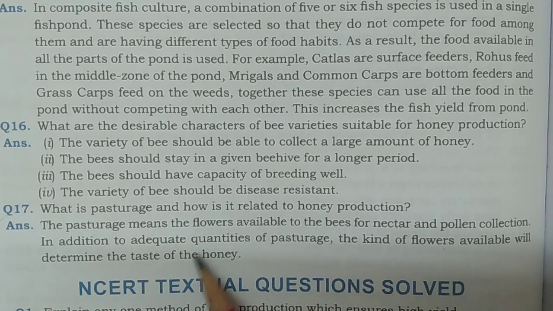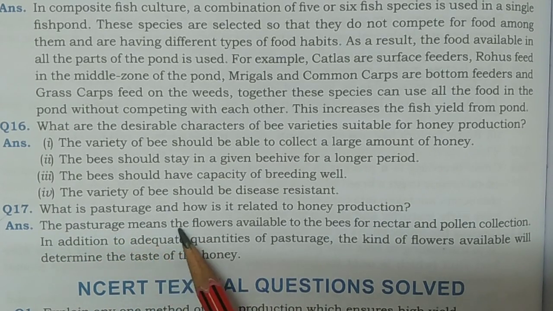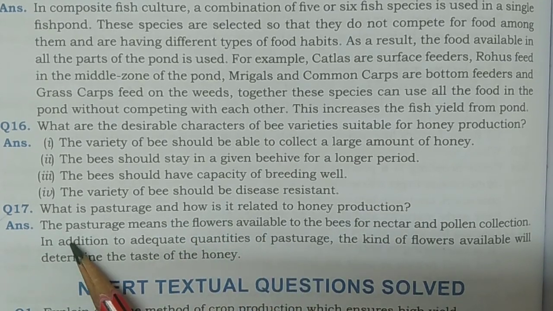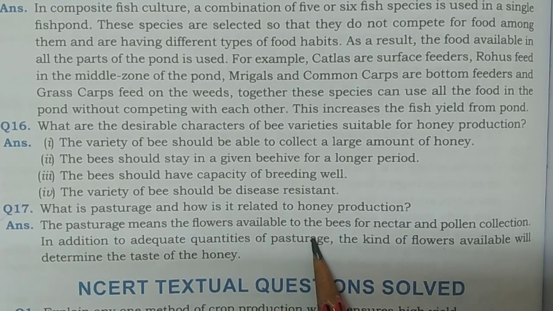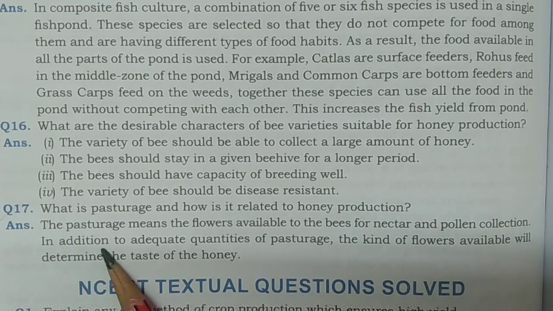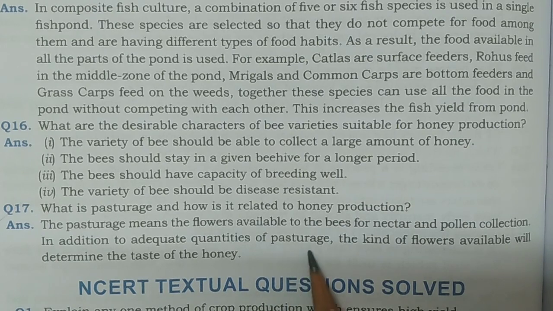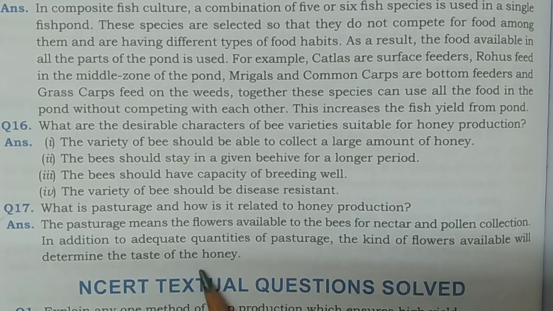Next question is, what is pasturage? So what is pasturage here, and how is it related to honey production? Pasturage means the flowers available to the bees for nectar and pollen collection. In addition to adequate quantities of pasturage, the kind of flowers available will determine the taste of the honey.